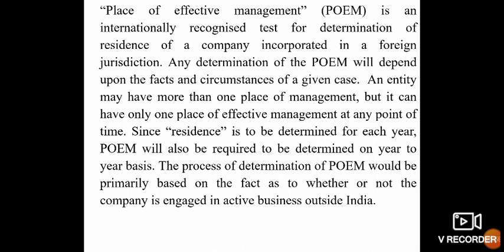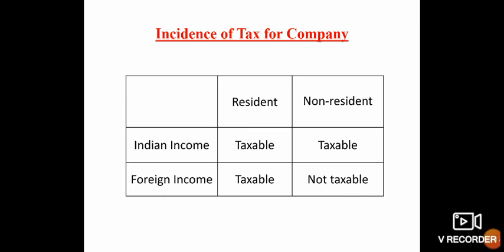For example, if an American company holds 8 meetings in India out of 12 meetings held during the previous year, such company will be non-resident for income tax purposes for such previous year. The place of effective management is determined each year because the residential status of a company is determined each year.